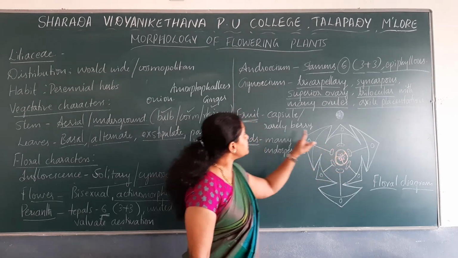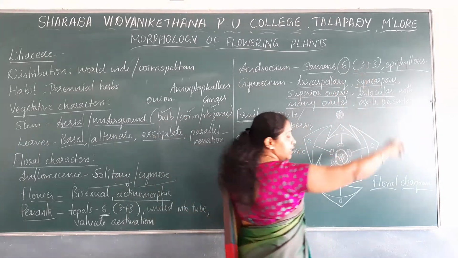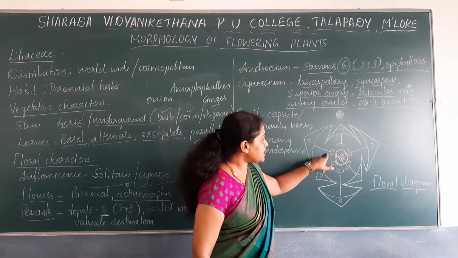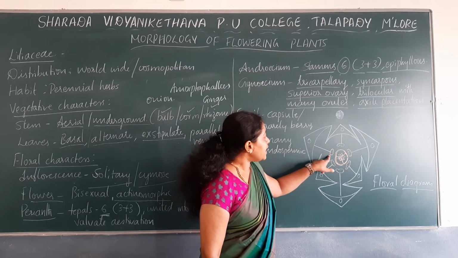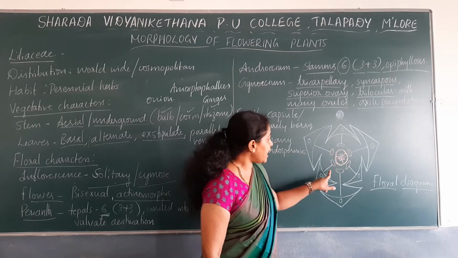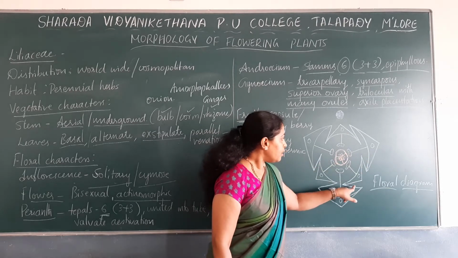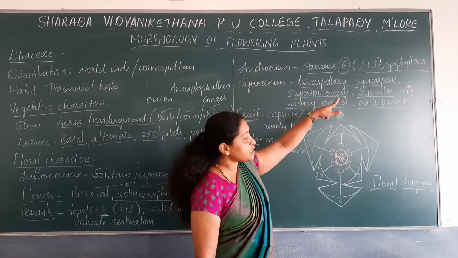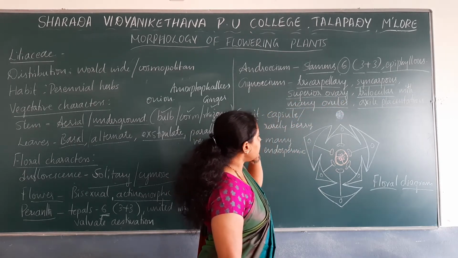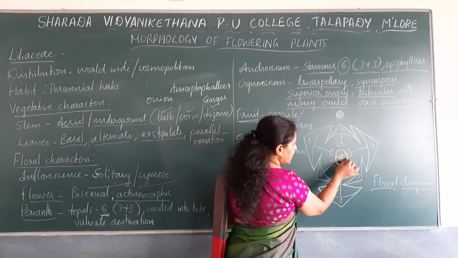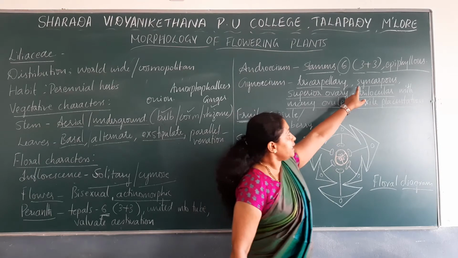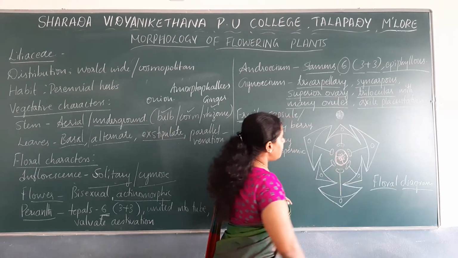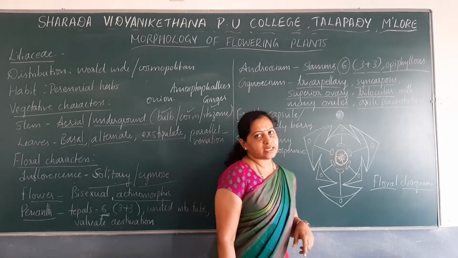Then how many stamens are present? Note it down. There are 6 stamens and how are they arranged? 3 plus 3 and they are epiphyllous. So the filaments of the stamens are attached to the tepals. They are attached to the perianth. That's why it is termed epiphyllous. Gynoecium, tricarpellary. So there are 3 carpels. All the 3 carpels are united, or syncarpous. There is a superior ovary. It is trilocular, having 3 compartments, and there are many ovules with axile placentation.